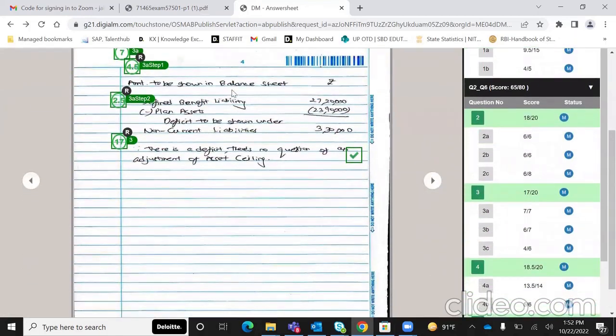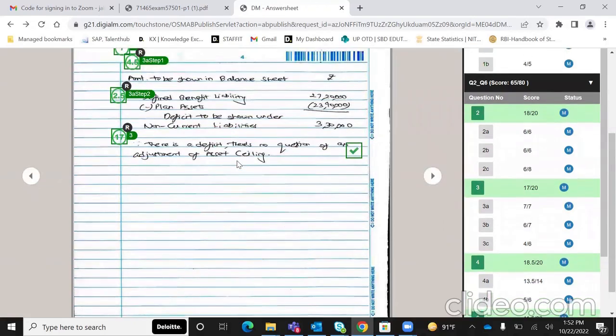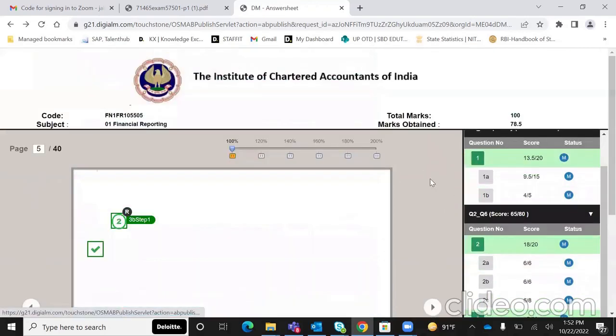And then for the net liability that will be shown in the balance sheet, the deficit, I've been given 2.5 marks more. So that adds to 7 marks. Also, I would recommend कि ऐसी lines आप लिखो since there's a deficit, there's no question of an adjustment of asset ceiling. So that examiner को मालूम हो कि आपको concept मालूम है. बहुत बार ऐसी चीजें ICAI के suggested answers में आ सकती है and you might just miss out on it. So I just wrote one line, didn't take much time, but just to tell the examiner that I know this concept, and the examiners gave me 7 on 7, so it's a very good start.